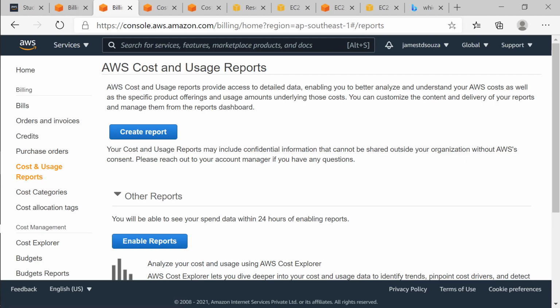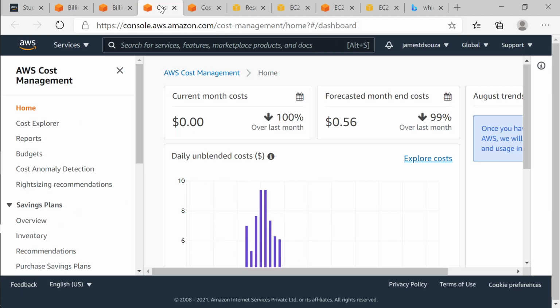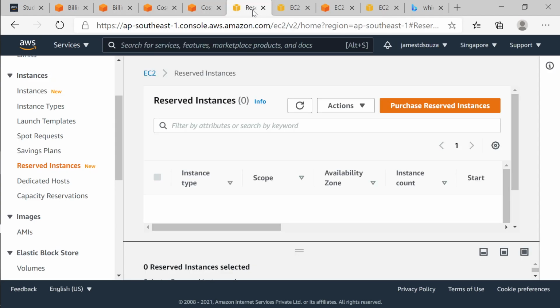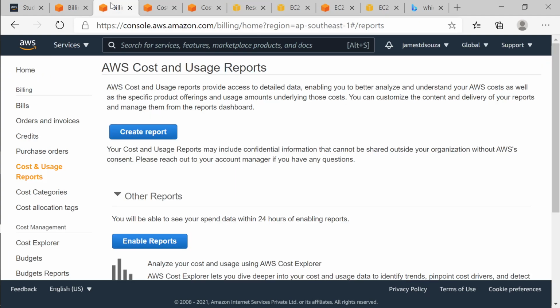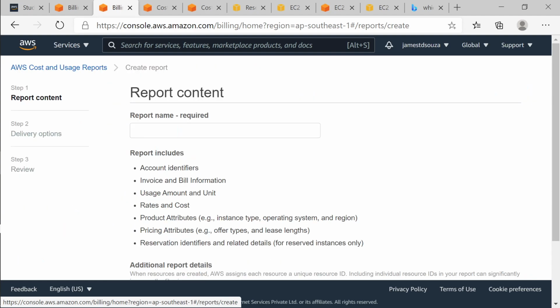So you can create reports out of your usage, if you want to show a report in any organization. So you could use this. So how do we go? So let's see.